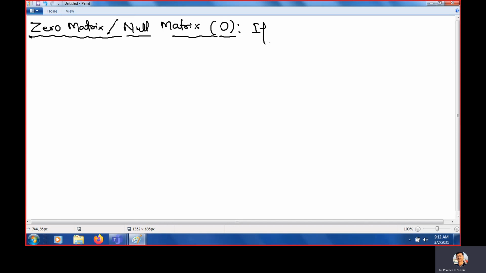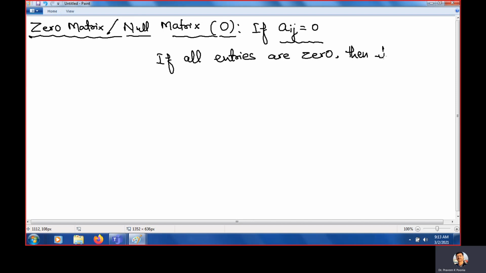If Aij is equal to 0, meaning all entries are 0, then it is called a zero matrix.